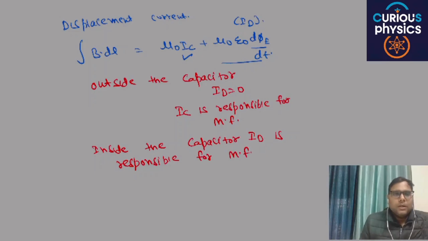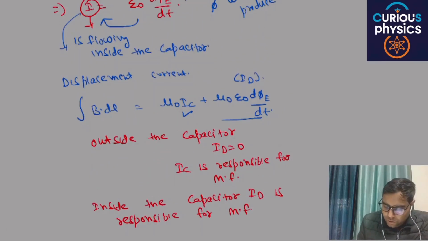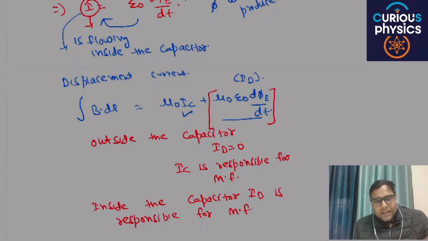Are you able to understand my point or not? And in this particular way, we have also achieved this result, that if there is change in electric field with respect to time, it will create a current, and if there is a current, there will be a magnetic field according to Biot-Savart law. Are you able to understand my point or not?